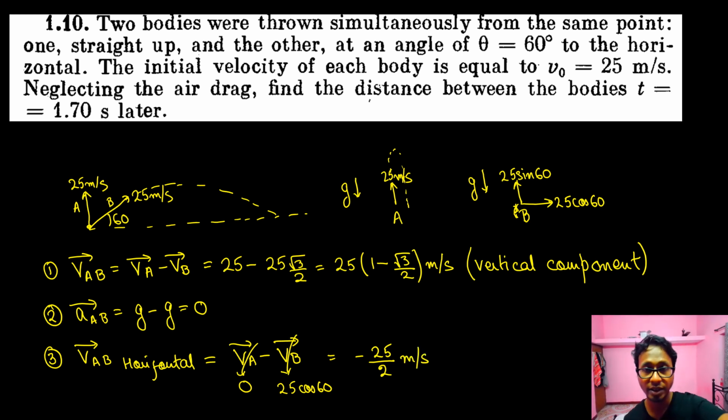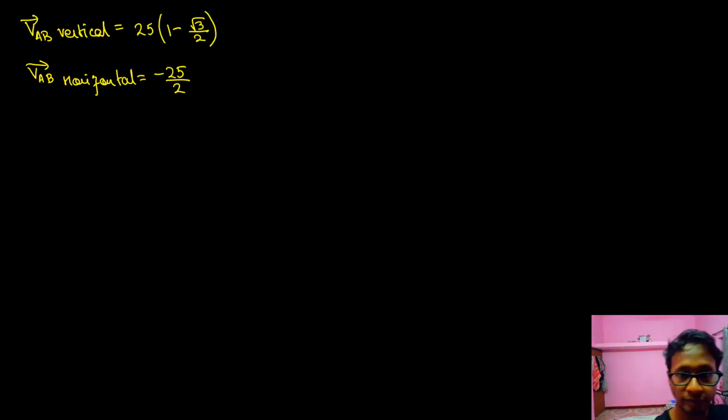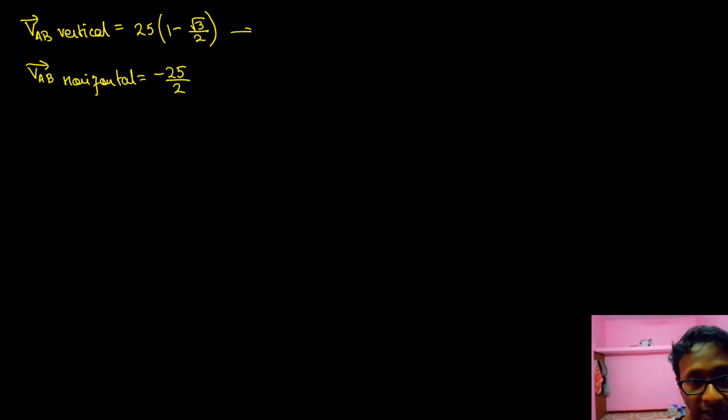Now the question is asking what is the distance between the two balls at 1.70 seconds. So at 1.70 seconds, the vertical separation would be the vertical component of velocity into time. The horizontal separation would be the horizontal component of velocity into time. Okay. So after 1.70 seconds, the vertical separation would be y vertical. Let's not make it x, let's make it y vertical.